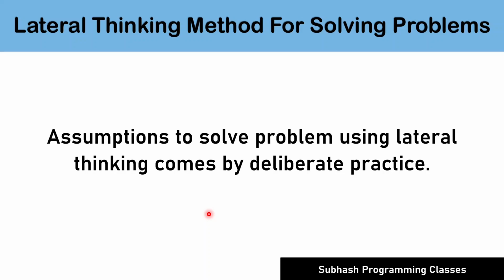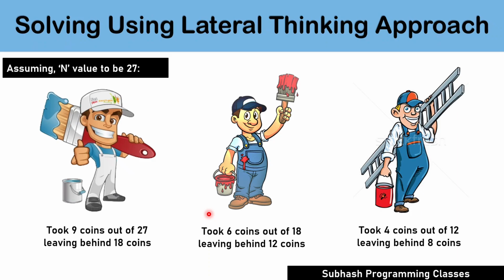Okay, now let's start with a simple assumption. Let us assume that the initial coins kept aside were 27. In that case, each assistant must have got 9 coins to make it a fair deal, isn't it? But based on the story, the first assistant takes one third of the total coins, which is 9 coins out of 27 coins, leaving behind 18 coins.